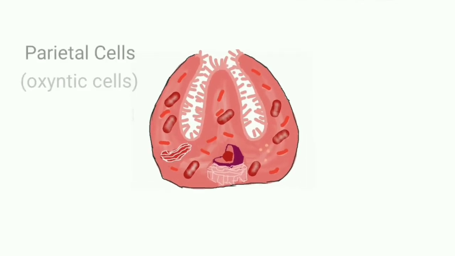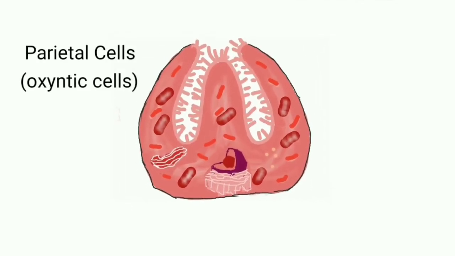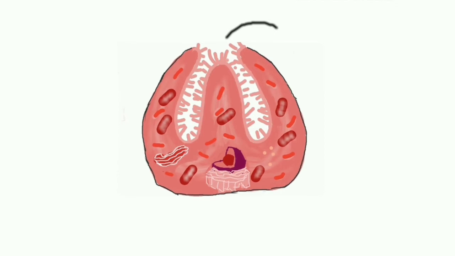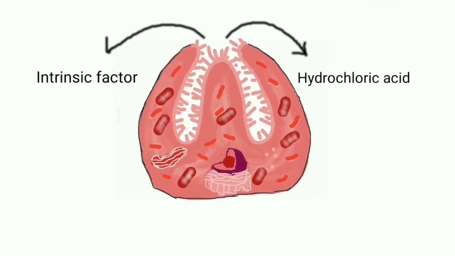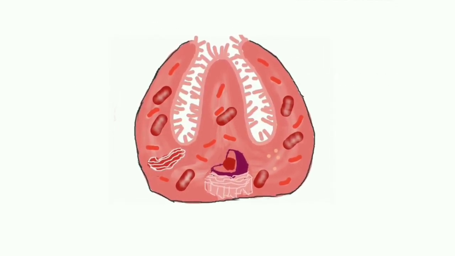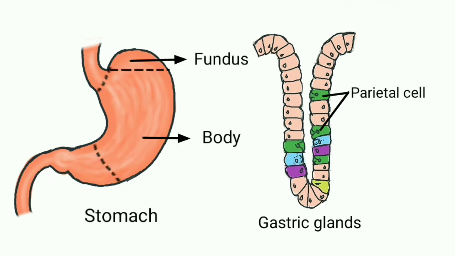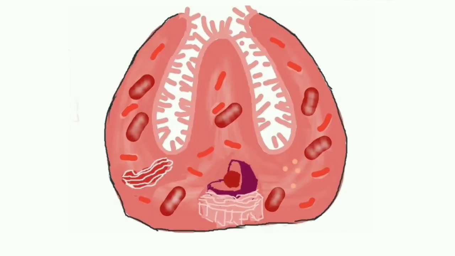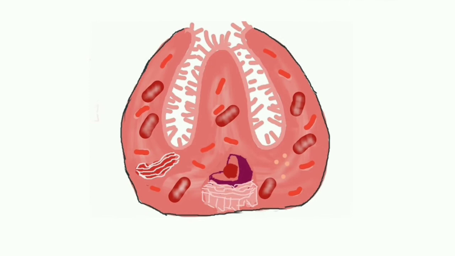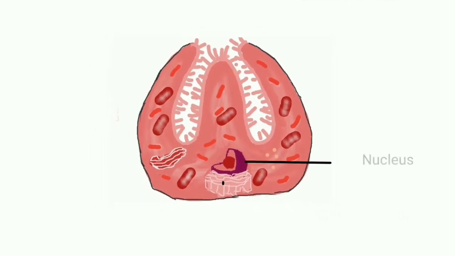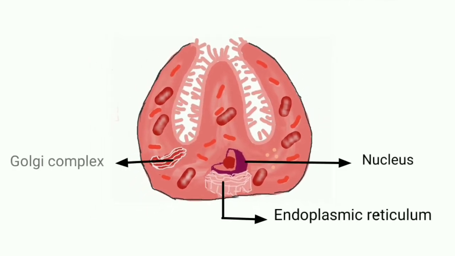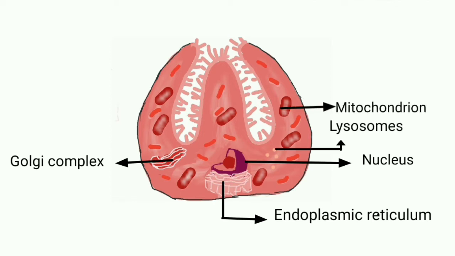Parietal cells or oxyntic cells are responsible for the production of gastric hydrochloric acid and intrinsic factor. They are considered highly specialized epithelial cells and are located in gastric glands within the fundus and the body of the stomach. The parietal cell is pyramidal in shape and the cytoplasm is packed with nucleus, endoplasmic reticulum, Golgi complex, a multitude of mitochondria, abundant lysosomes and the specialized organelle tubulovesicles.